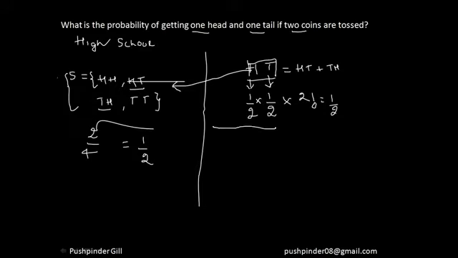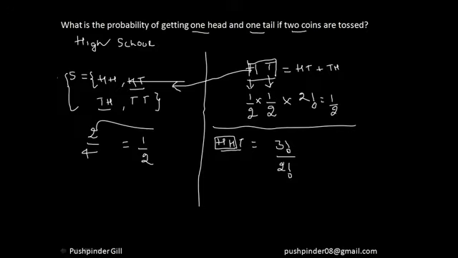Had the question been for 3 coins and you wanted 2 heads and 1 tail, in how many ways can this arrange itself? It's simple. The number of variables factorial, 3 factorial, divided by the factorial of the repeating variables. HH is repeating 2 times, so divided by 2 factorial.